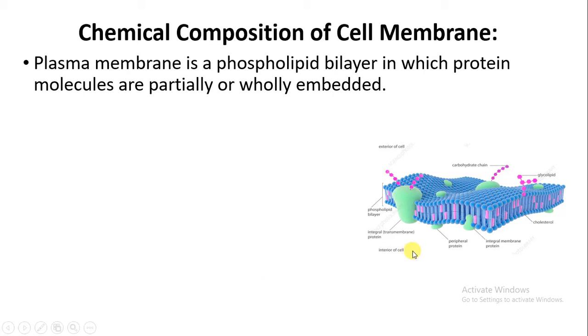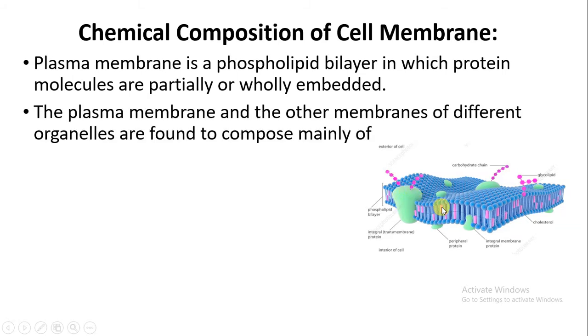So there are two types of protein present. Here you can see this is the extrinsic protein, the external protein which is partially embedded, and the second one is the integral protein, or you can say the internal protein, which is wholly embedded in this phospholipid bilayer.